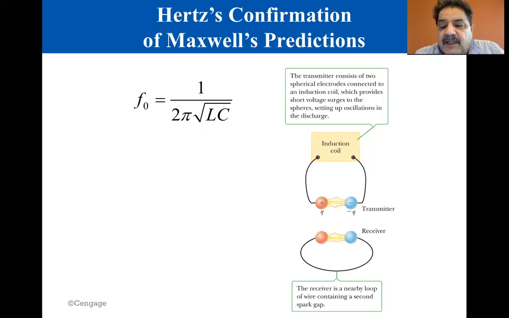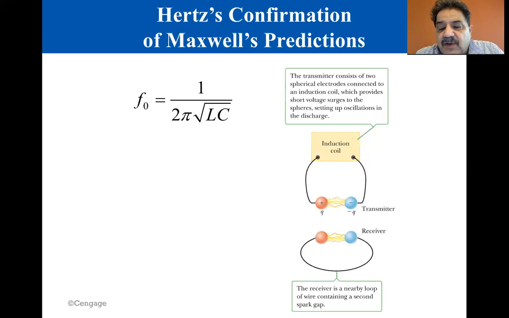The circuit Hertz used in his investigation of electromagnetic waves is shown schematically in the figure here. An induction coil, which is a large coil of wire, is connected to two metal spheres with a narrow gap between them to form a capacitor. Short voltage pulses are sent from the coil to the spheres, charging one positive, the other negative. Because L and C are quite small in the circuit, the frequency of oscillation is quite high, about 100 megahertz. This circuit is called a transmitter because it produces electromagnetic waves.